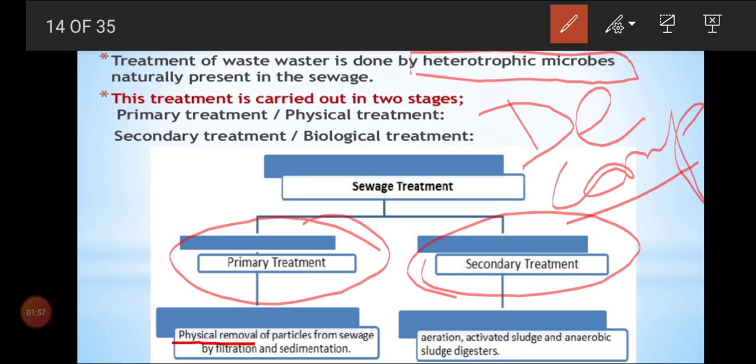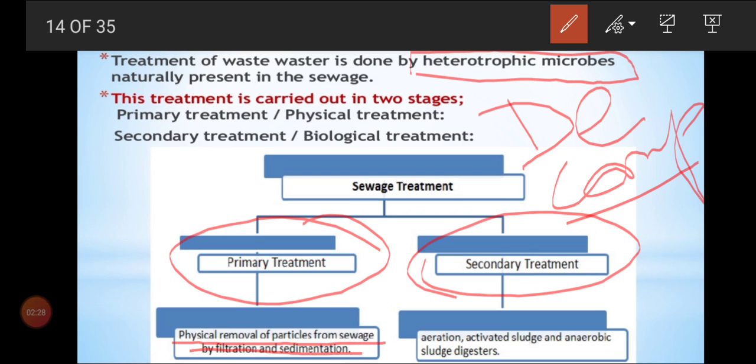Here there is a physical removal of particles from sewage by filtration and sedimentation techniques. We learned in lower classes that filtration means to filter, so all solid substances will be filtered out, and we have also learned the sedimentation process, where the solid substances settle down. So by this primary treatment, only physical treatment, we remove the solid substances through filtration and sedimentation. No microbes are involved in the primary treatment.